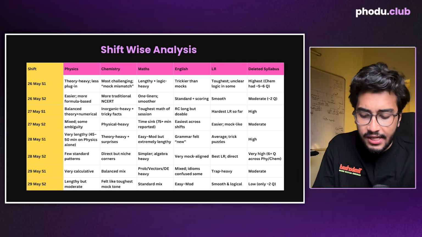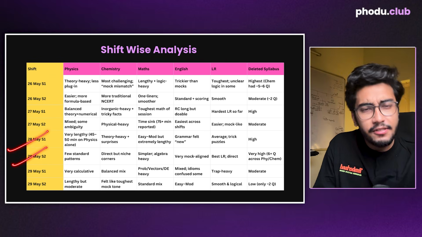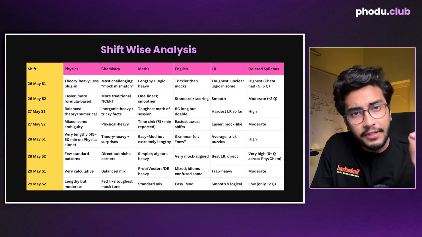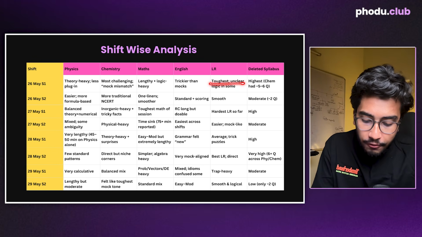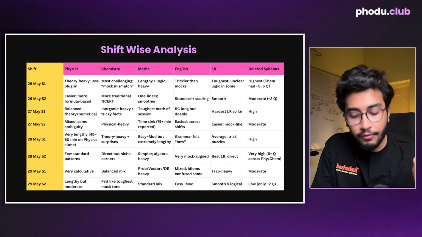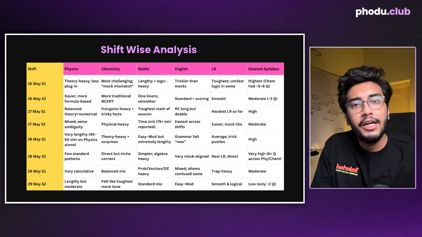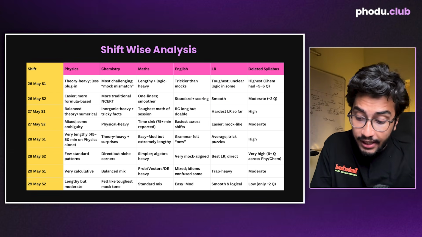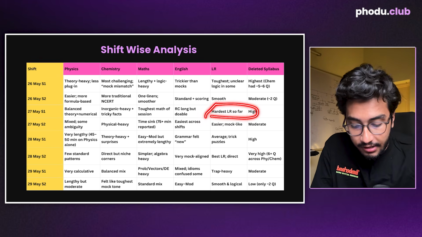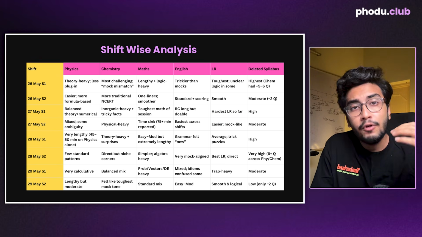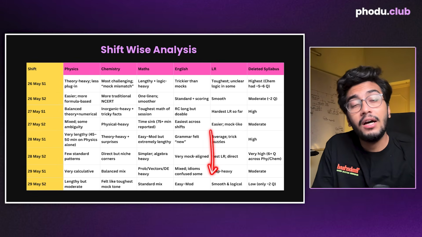So as you can see, all the different shifts have a different pattern. There is no commonality between different shifts. For example, the 26th May shift 1 had the toughest, unclear logic in some of the questions, whereas in the second shift it was pretty smooth, it was pretty manageable. But again in 27th May shift 1, students reported that it was one of the hardest. Then again in shift 2, it was easier and felt like mock tests. Similarly, you can read for other shifts as well.